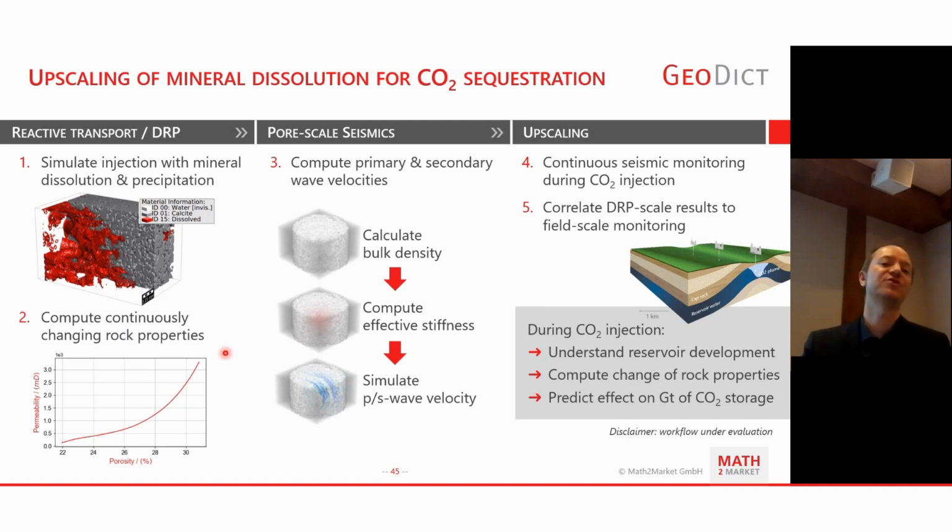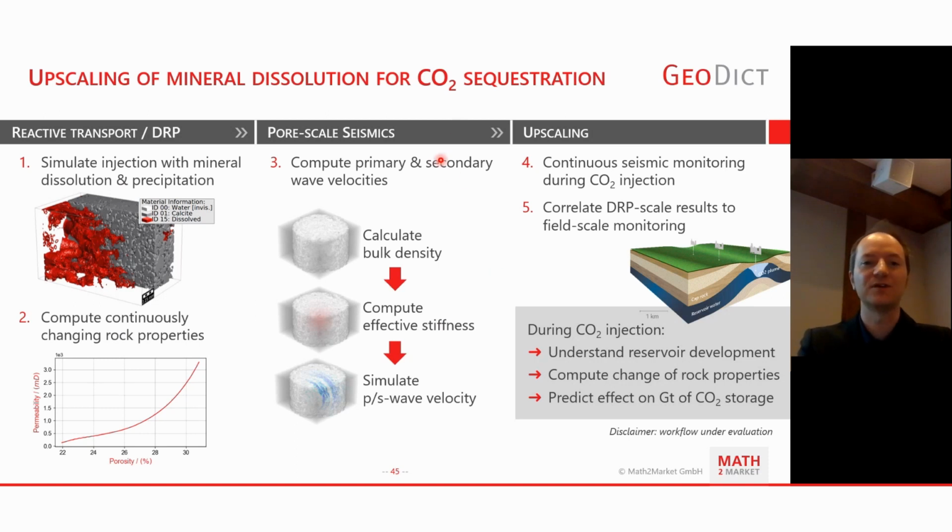For this, we get continuously changing rock properties such as porosity and permeability, or we can compute additional properties such as relative permeability and effective permeability for different states of the geometry during continuous dissolution and precipitation reactions, while the geometry is continuously changed.